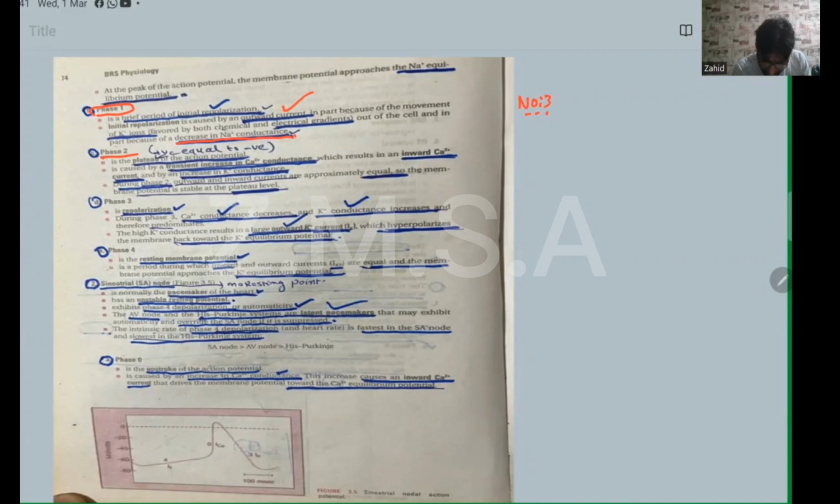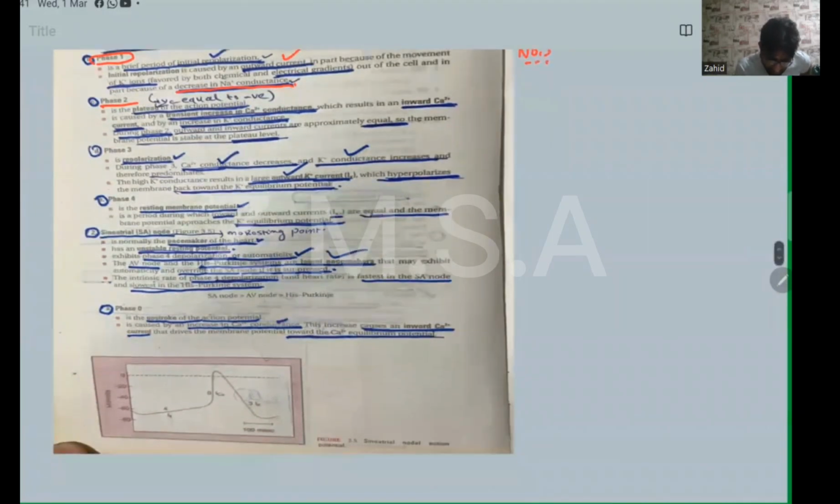During phase 2, outward and inward currents are approximately equal, so the membrane potential is stable at the plateau level. Phase 3 is repolarization. During phase 3, calcium conductance is decreased and potassium conductance is increased, and therefore predominates. The high potassium conductance results in a large outward potassium current, which hyperpolarizes the membrane back towards the potassium